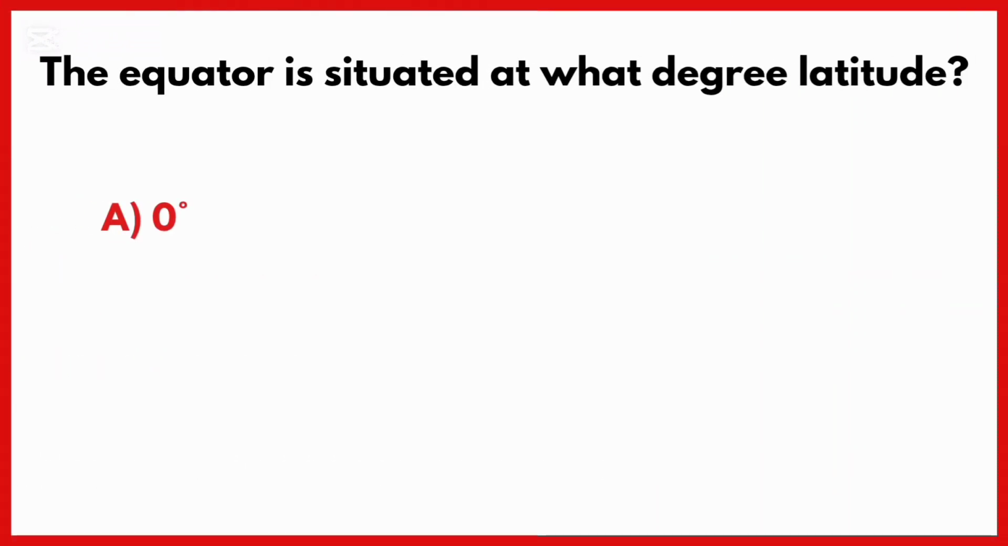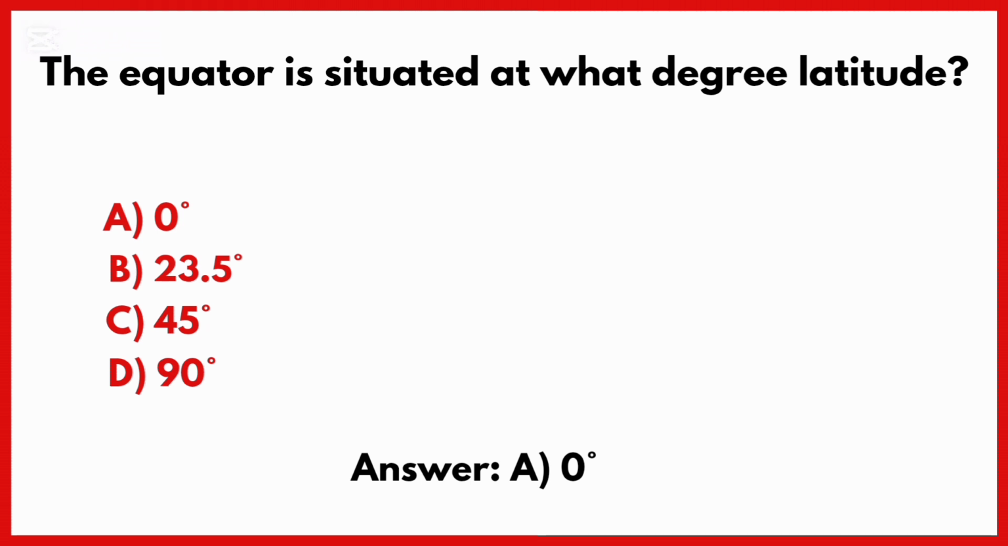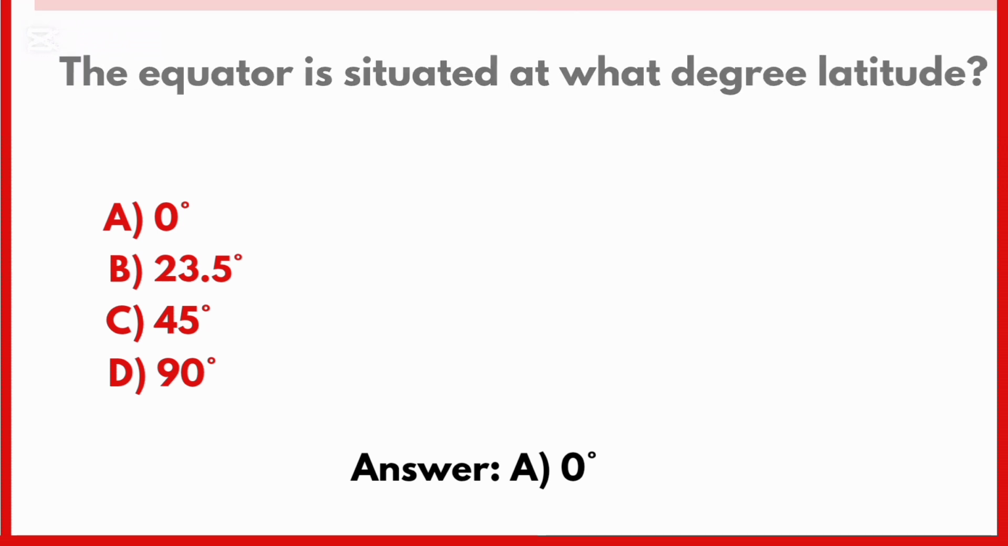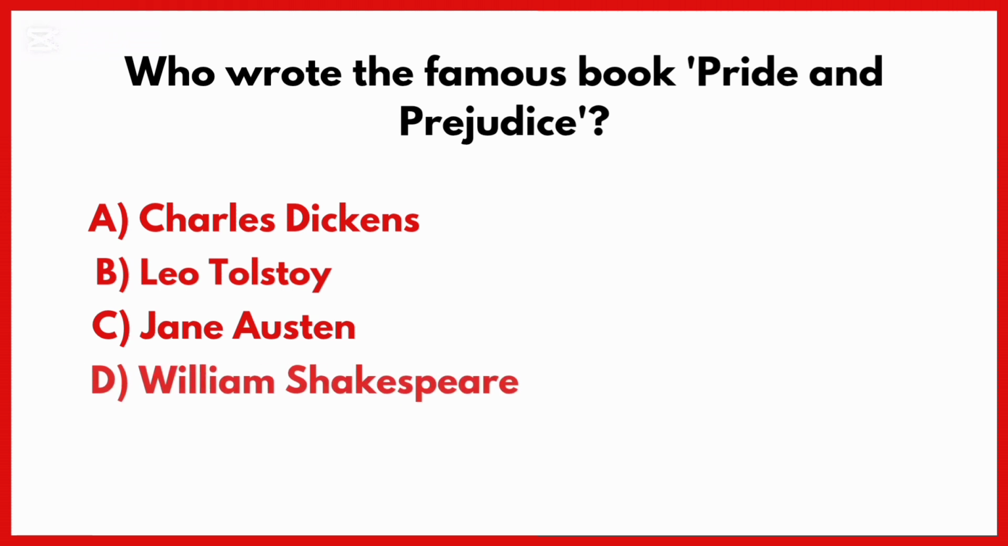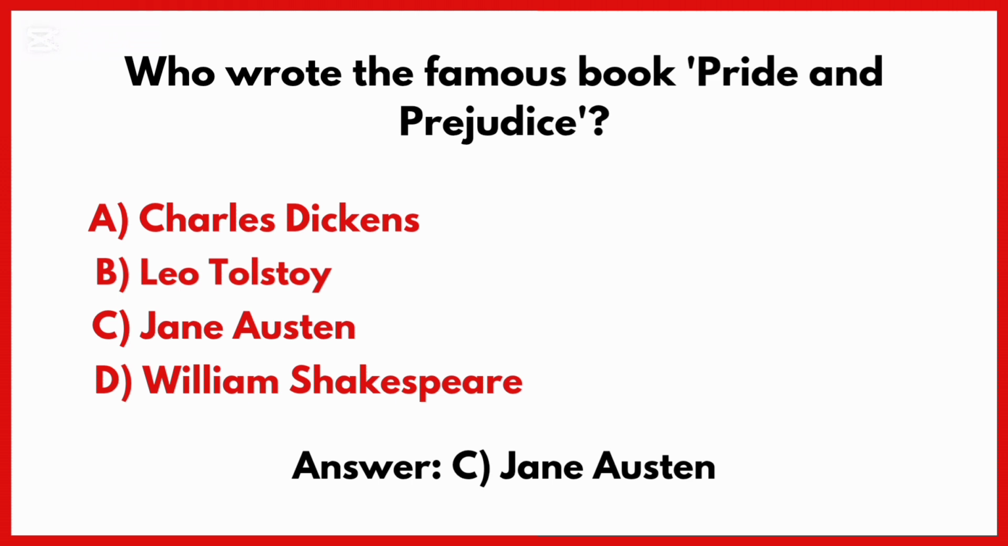The equator is situated at what degree latitude? Correct answer is option A, 0 degree. Who wrote the famous book Pride and Prejudice? Correct answer is option C, Jane Austen.